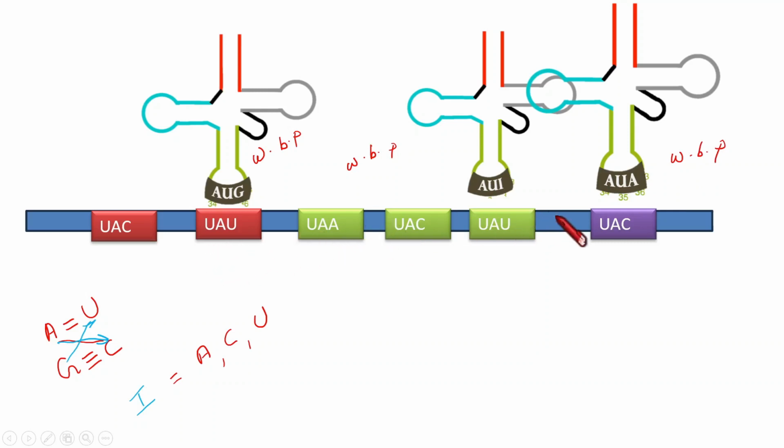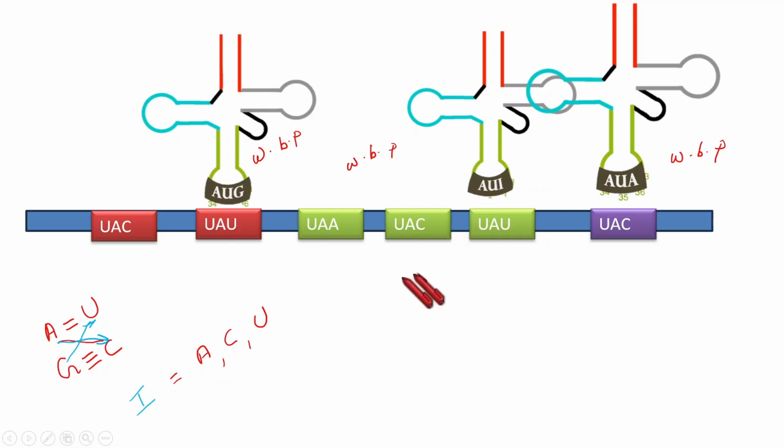Okay, I think the idea is clear to you. Here, 1, 2, 3, 4, 5, 6 codons are there. But for the 6 codons, only 3 tRNAs are required to form base pairing to bring the corresponding amino acid to the polypeptide chain. So, it supports the idea of degeneracy of codon.